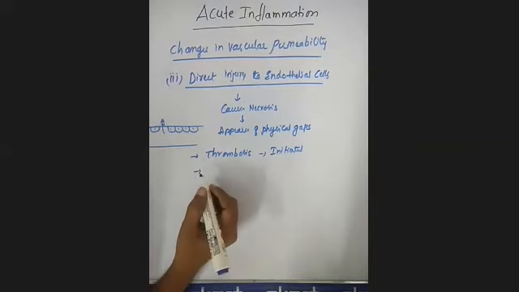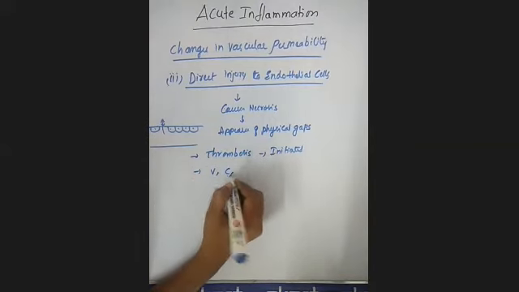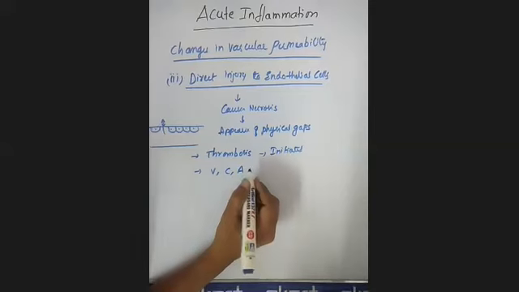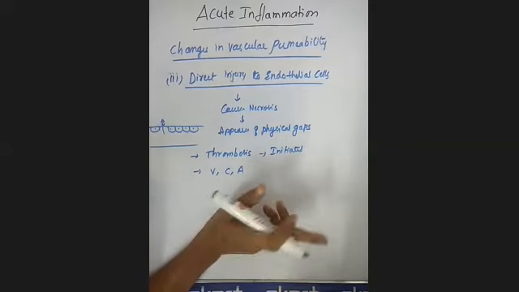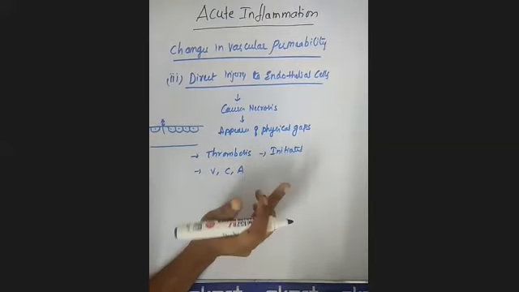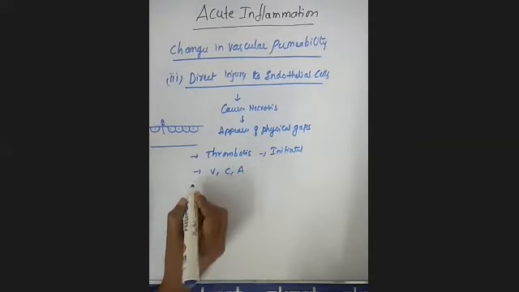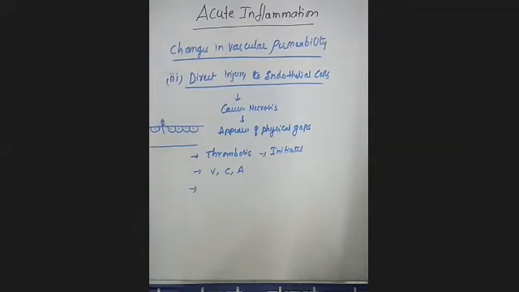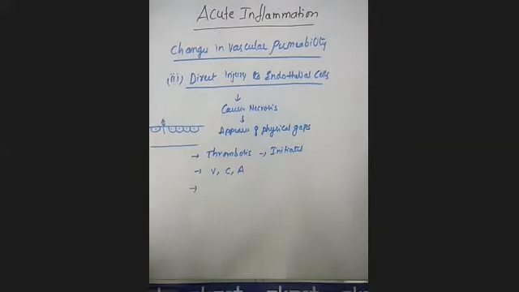And this mainly affects venules, capillaries and arterioles. In the previous two mechanisms we saw that only the venules are affected, but this direct injury may affect either venules or capillaries or the arterioles. Two things you have to remember regarding this direct injury.